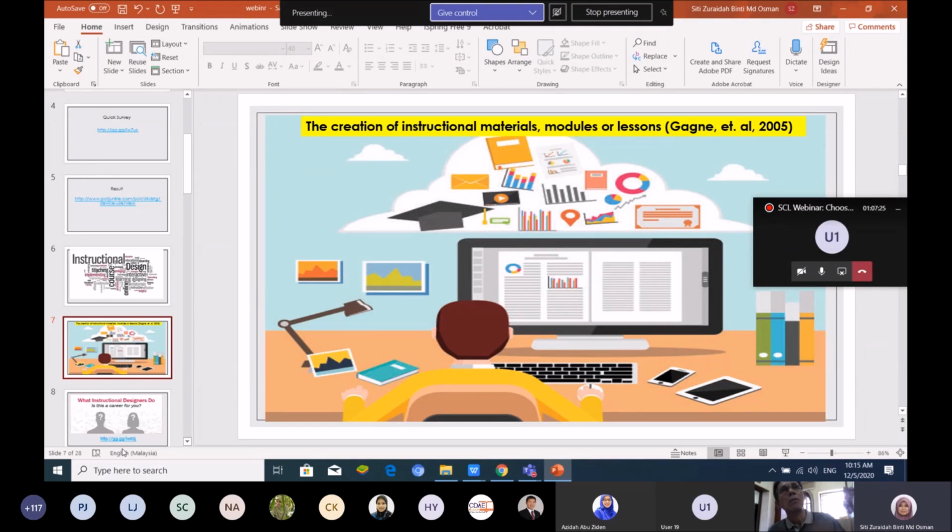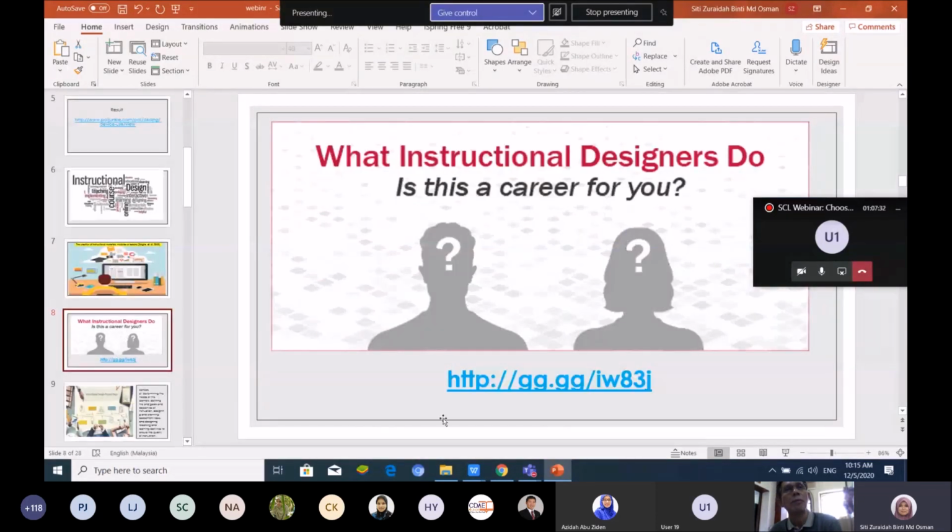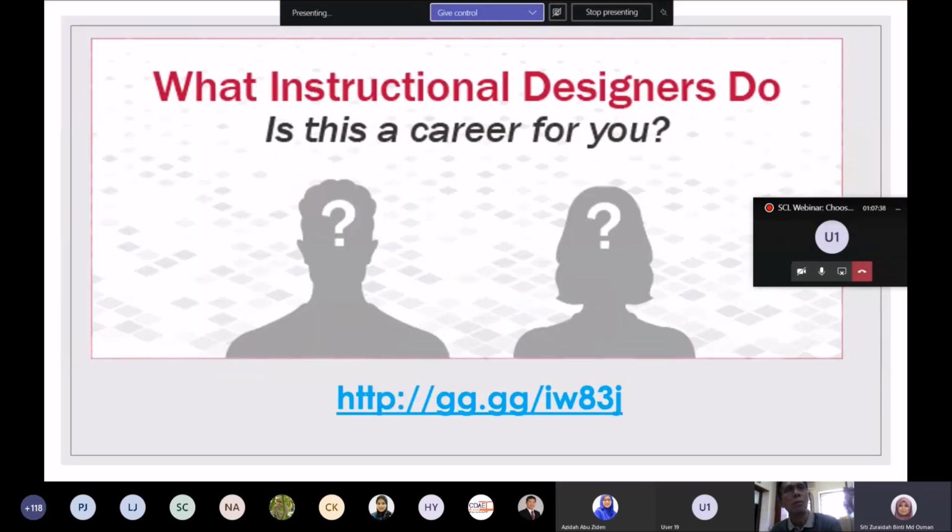It is a creation, so you are creating. When you are creating instructional material, modules and lessons, you are an instructional designer. This is who you are. Although we are in different fields, maybe some of you are in engineering, medical, social science, education, all of us are instructional designers, because we are creating a module, a lesson.